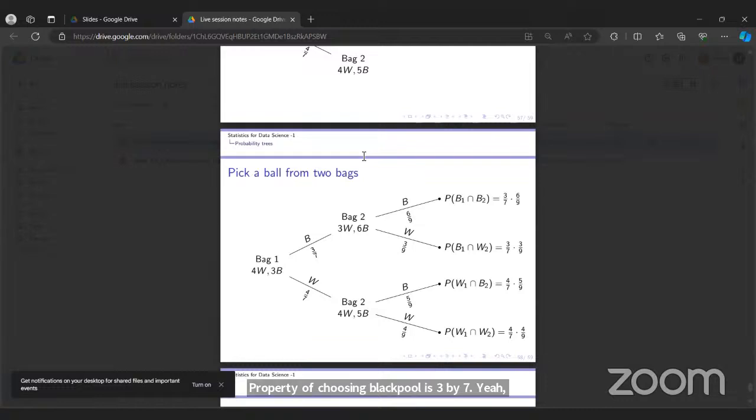Then if I go to bag two, what is the probability?